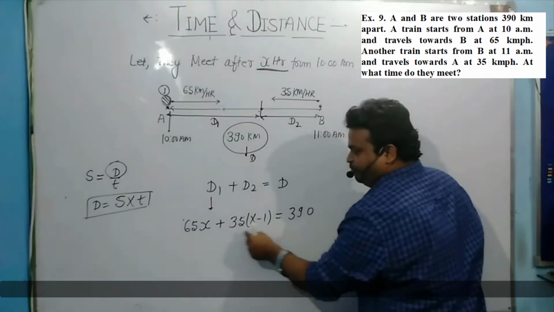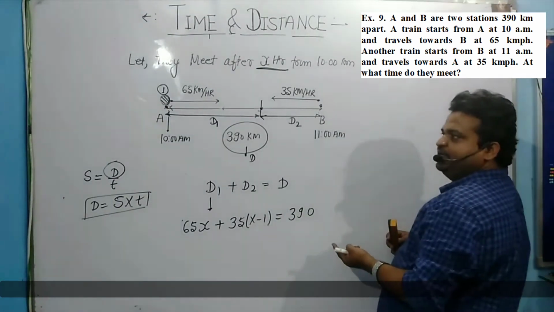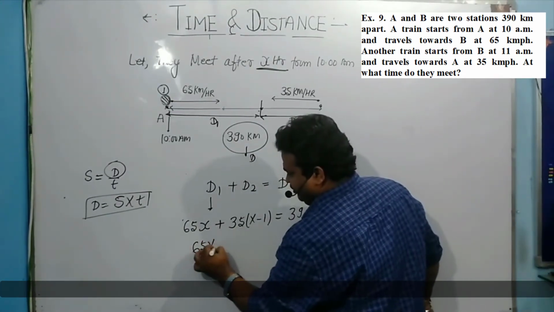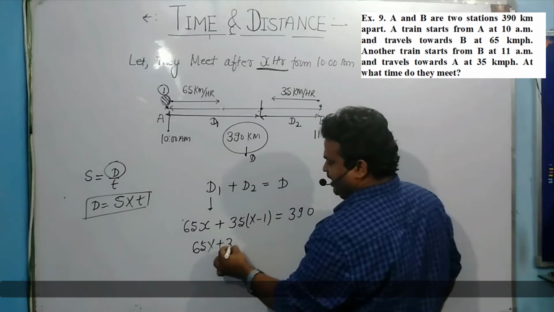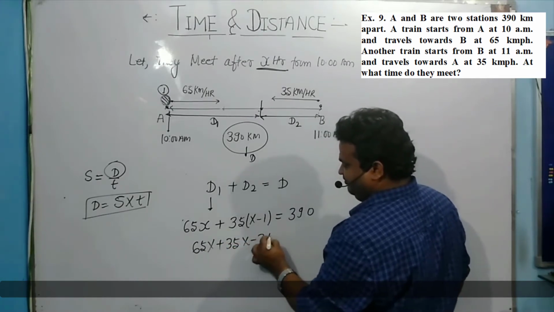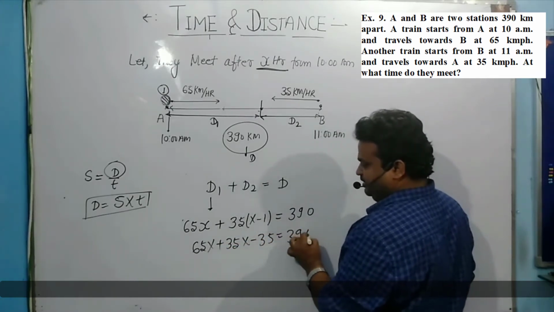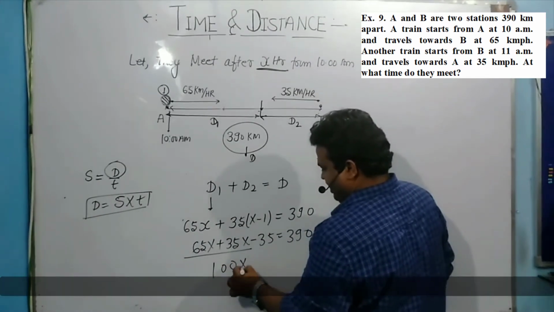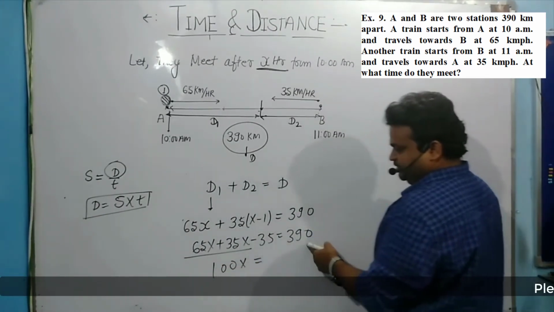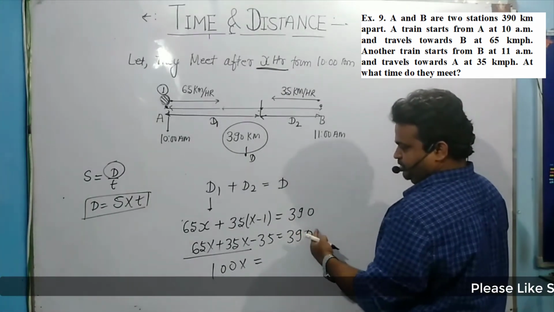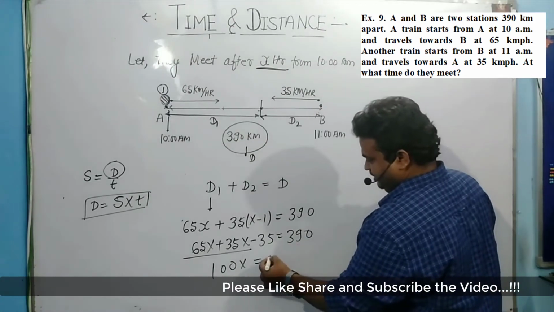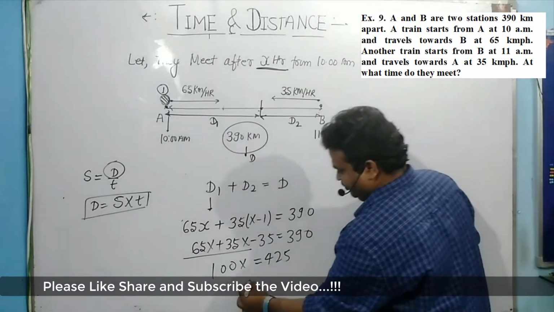The summation of both the distances must be equal to 390 kilometers. Now you can solve this problem. Simple linear equation: 65x plus 35x minus 35 must be equal to 390. So this summation, 100x, is equal to how much? You move this from this point, this is 425. So what is the value of x?